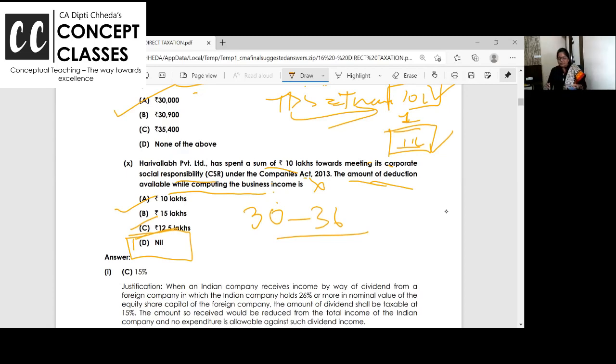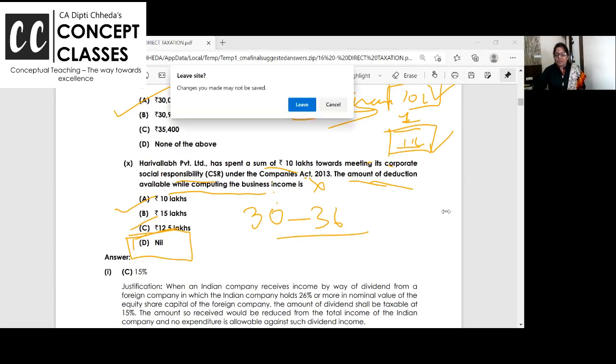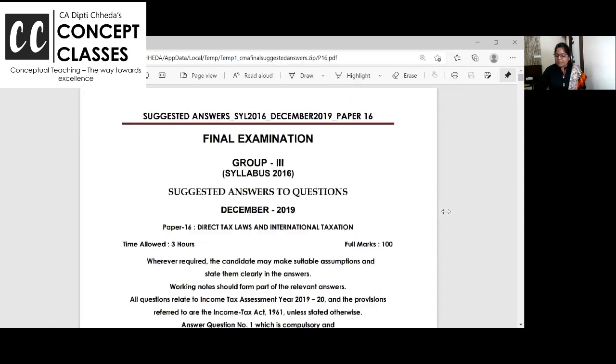Right. So here we complete this also. Any conflict in your mind, ask me. I am here only, please. Chalo. So this is all about June 19 and December 18, 2 papers we have done, and the last one for today. We are taking up now December 19.